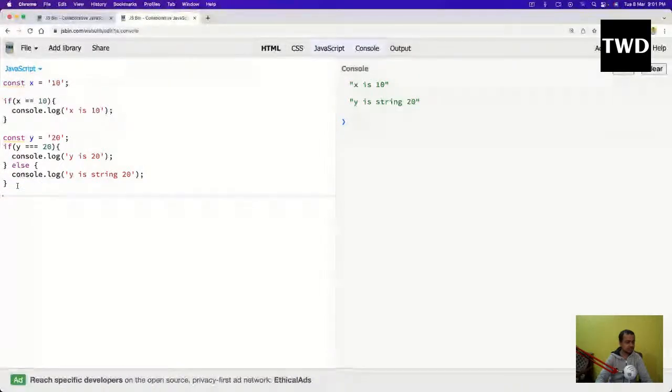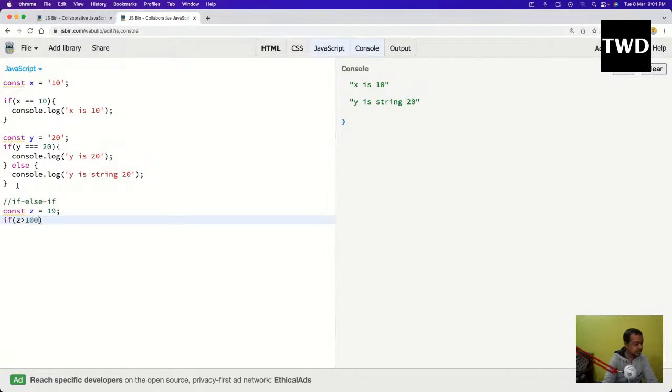So const z equal to 69. If z is greater than 100,